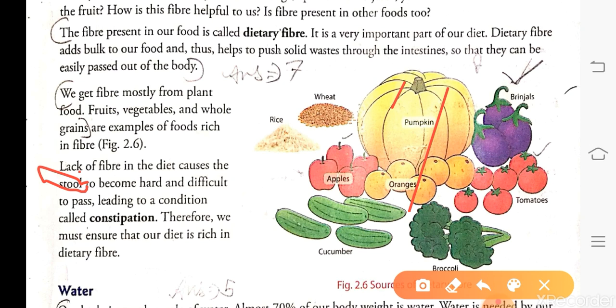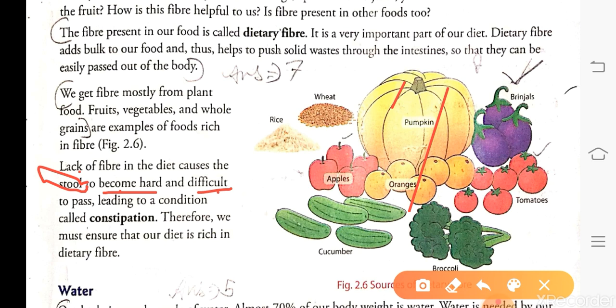If there is no dietary fiber in our food, the stool will become hard and will not pass out of our body.